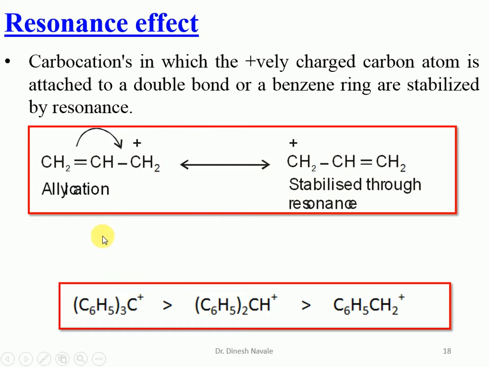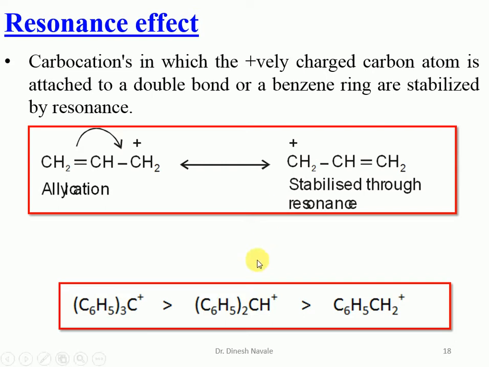A carbocation in which the positively charged carbon atom is attached to a double bond or a benzene ring is easily stabilized by an effect called the resonance effect. That means the resonance effect stabilizes the allyl carbocation as well as the benzyl carbocation.